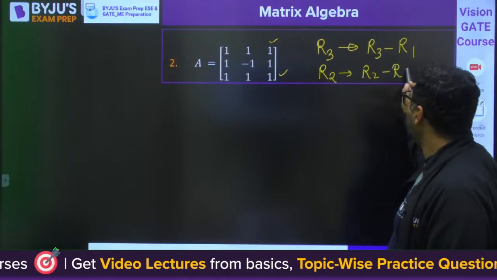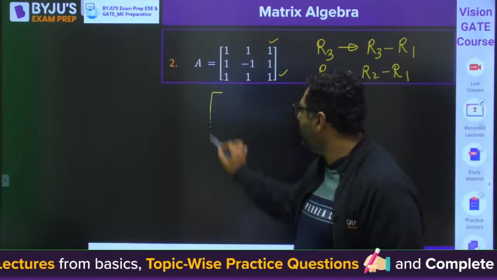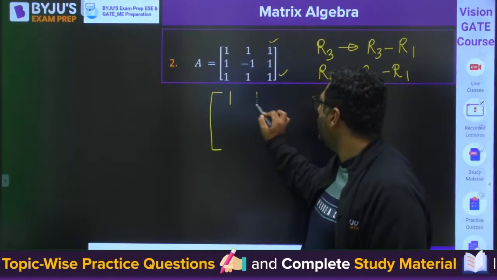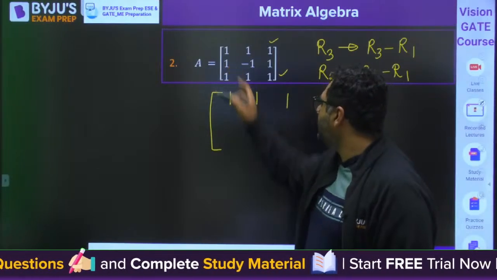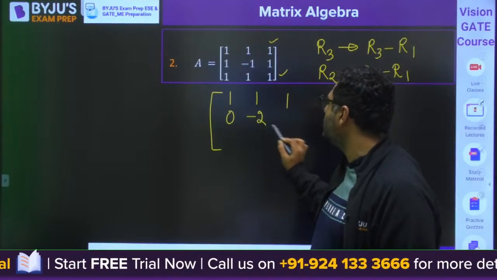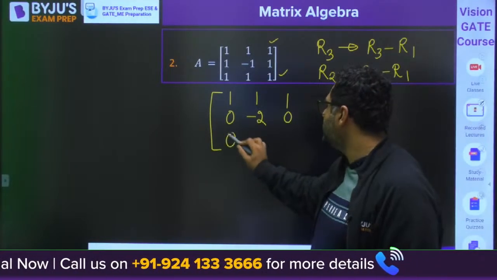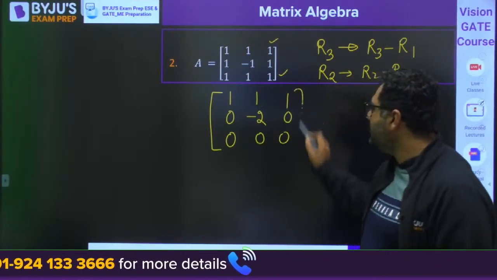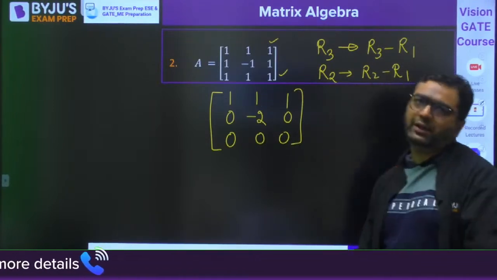R2 minus R1. So when we are operating like that, you have 1, 1, 1. When you subtract, this will become 0. When you subtract, this will become minus 2, this will become 0. And this will become 0, 0, 0. Now, is it in row echelon form? Yes, it is in row echelon form.